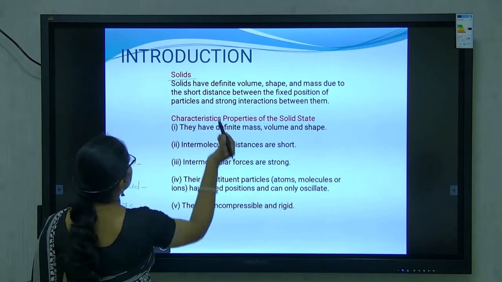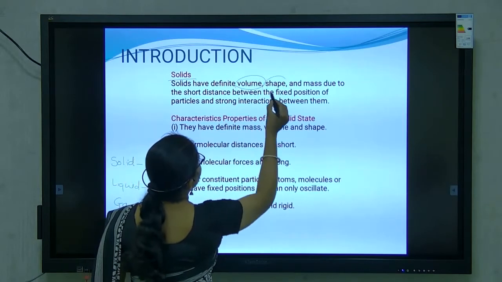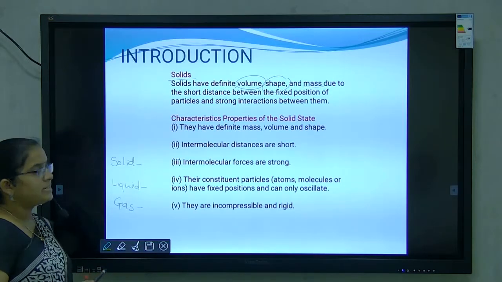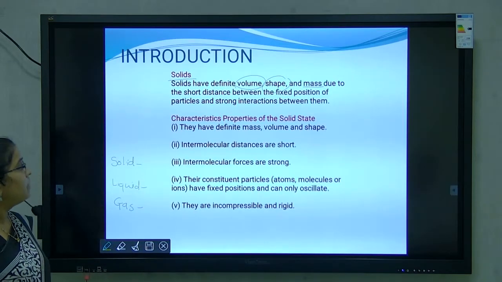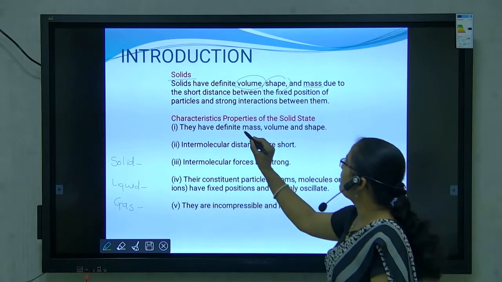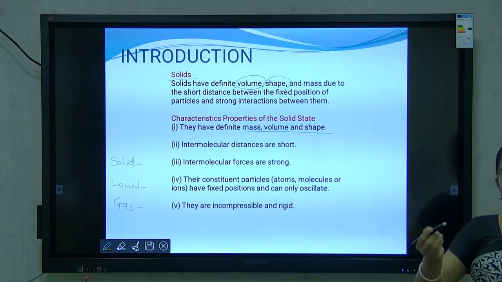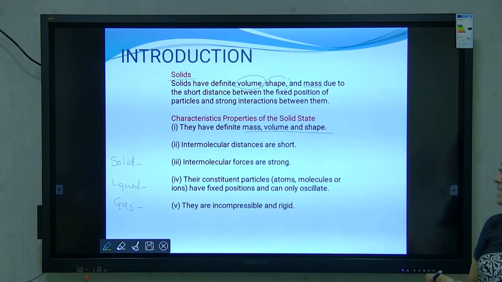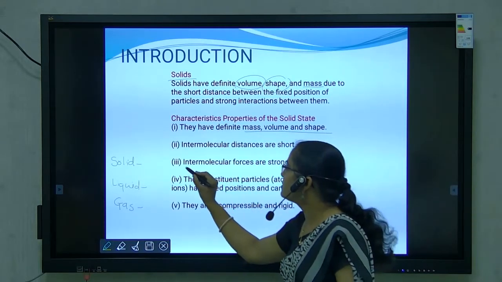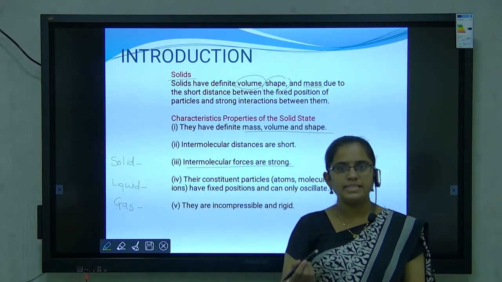What are solids, or which are the different properties of solid? Solids have definite volume, shape and mass, due to the short distance between the fixed positions of particles and strong interaction between them. Now, which are the different characteristics of solids? In solids, they have definite mass, volume and shape. Intermolecular distance: in comparison with liquid and gas, solids have very short intermolecular distance. Intermolecular force of attraction is very strong in solid state as compared to liquid and gaseous state.